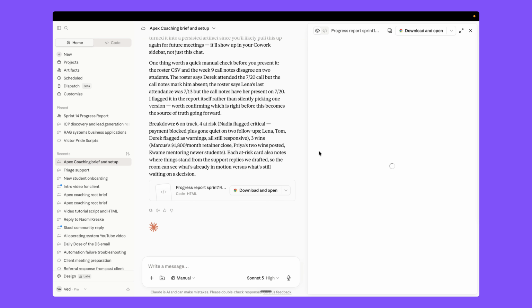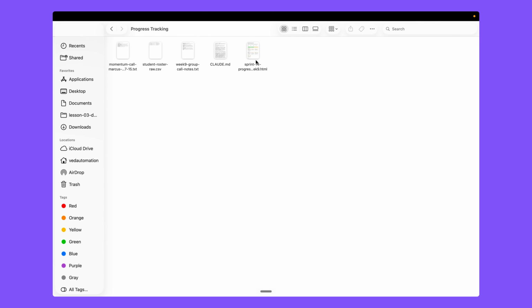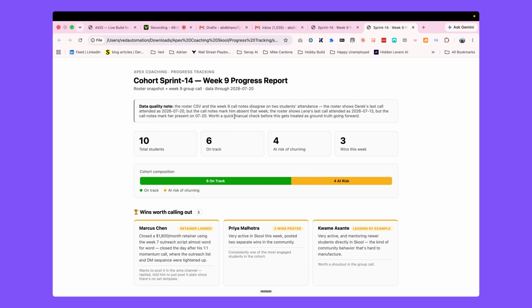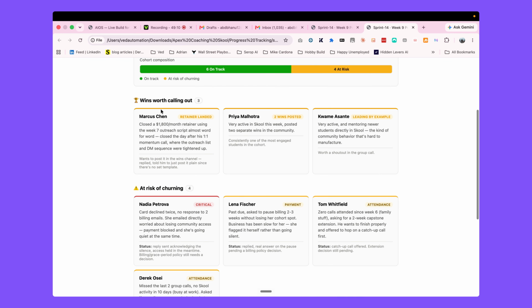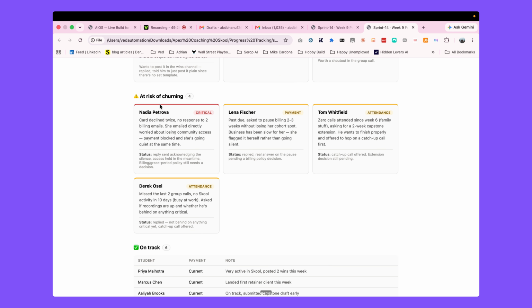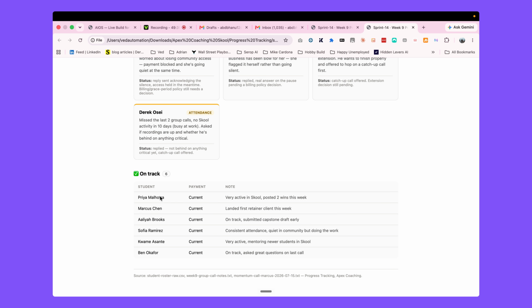So it generated the report for us, and if you go to this progress folder, you can see we have the file here. You can just open it. You can see it generated a nice, clearly defined progress report with clear numbers and visuals. And you can see here that we have some wins in the community, like Marcus had a $1,800 monthly return from a client sign up. Priya is very active in the school community, and Kwame is also active. And here are the people at risk of churning, like four people, and Nadia is in a critical state, and Lena is having some issue with payment. And we also have six students that are on progress, right?